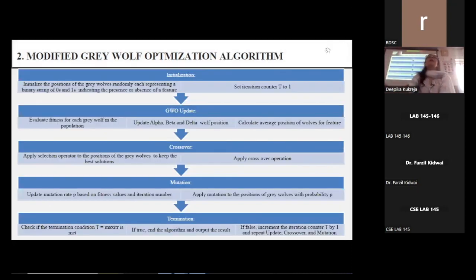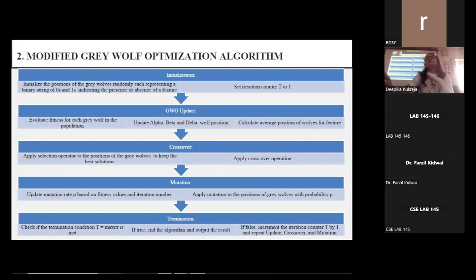The next slide presents the algorithm used for modified gray wolf optimization. Again, it has 5 steps: initialization, update, crossover, mutation, and the last step is termination. In the first step, we initialize the positions of gray wolves randomly, each representing a binary string of zeros and ones, indicating the presence or absence of a feature. Again, an iteration counter is set to 1, and it runs until it reaches its maximum value, max ITR.